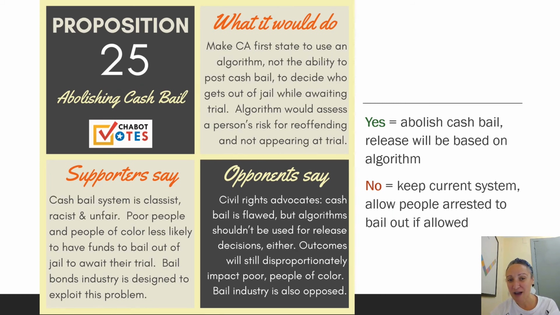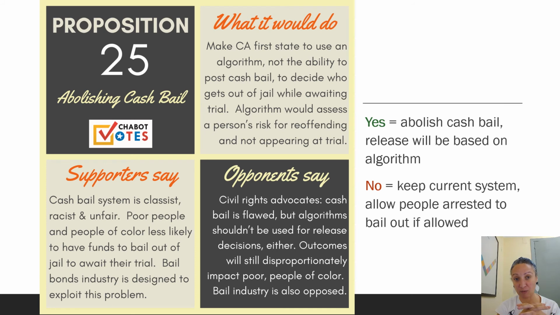Finally, Prop 25, which is about cash bail. Prop 25 would make California the first state to use a computer algorithm which takes a look at a series of different things about you, right? Failures to appear, previous charges, the current charges that you're being arrested for at the moment.